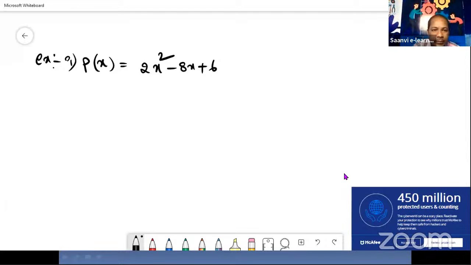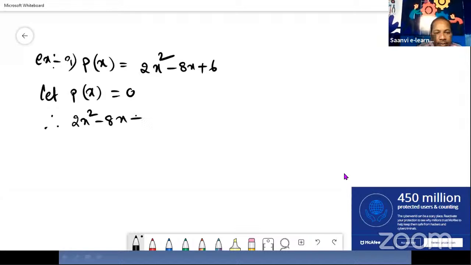Now, first what we have to do is equate the given polynomial to 0. Listen carefully, children, this factorization is very important. So let p of x be equal to 0. Therefore p of x is 2x squared minus 8x plus 6, and that is equal to 0. We clearly know that it is a quadratic polynomial. Why? Because the highest power 2 is there.